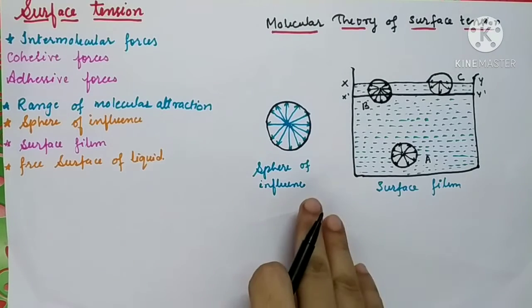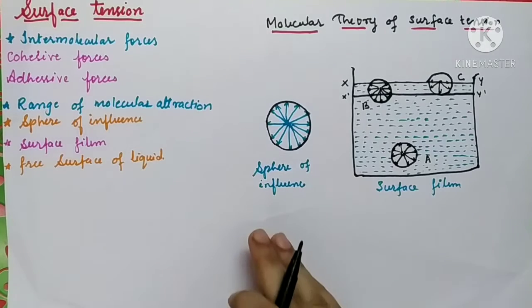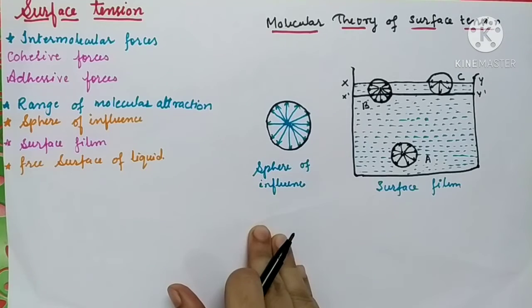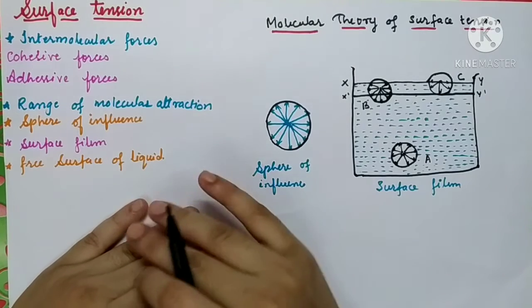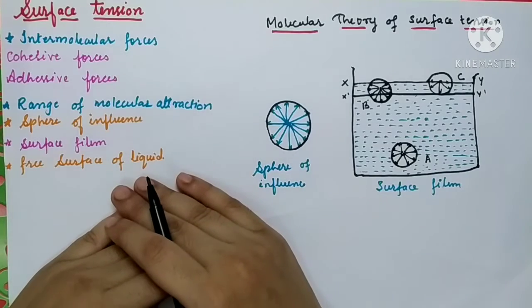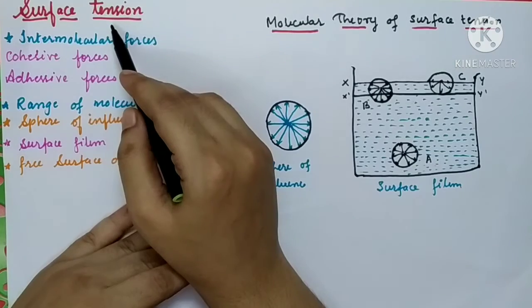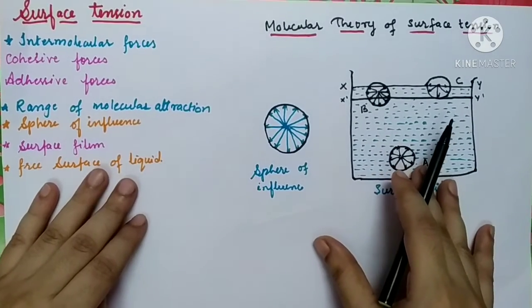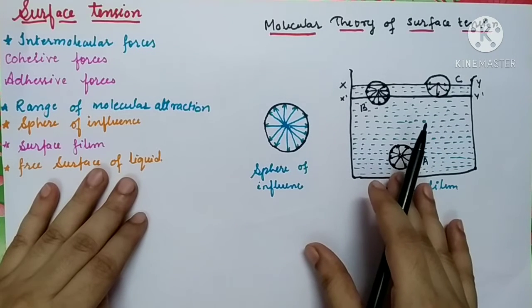In the last lecture we had studied two instruments which are used to measure pressure. One is the barometer and the second one is the open tube manometer. Now let's move to another concept in the topic mechanical properties of fluid, that is surface tension. You might be familiar with this term. You might have studied this term in your chemistry lectures.